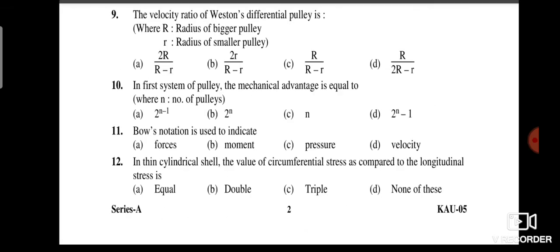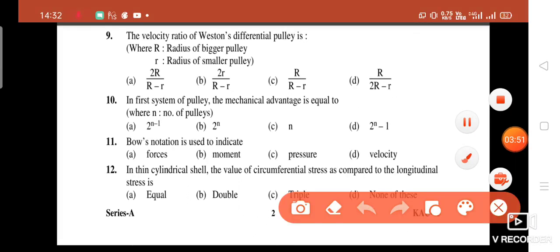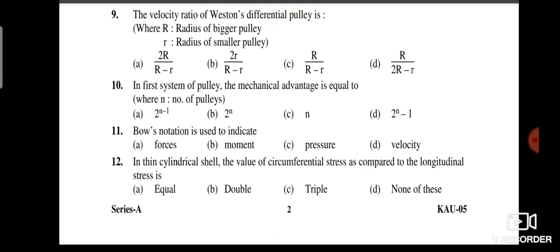The velocity ratio of Weston's differential pulley is. You have four options. A, 2R by (R minus r), B, 2r by (R minus r), C, R by (R minus r), D, R by 2(R minus r). So guys, your right answer is option A, 2R by (R minus r).